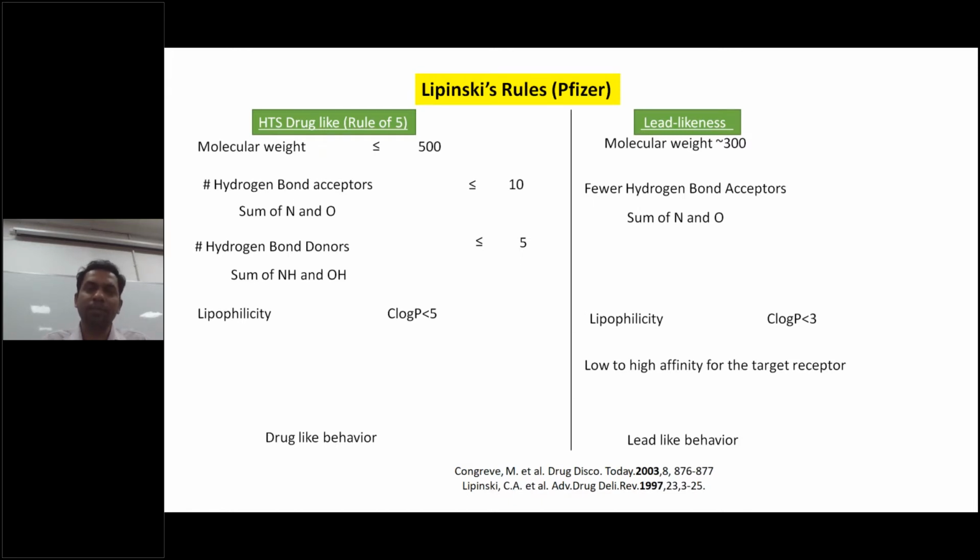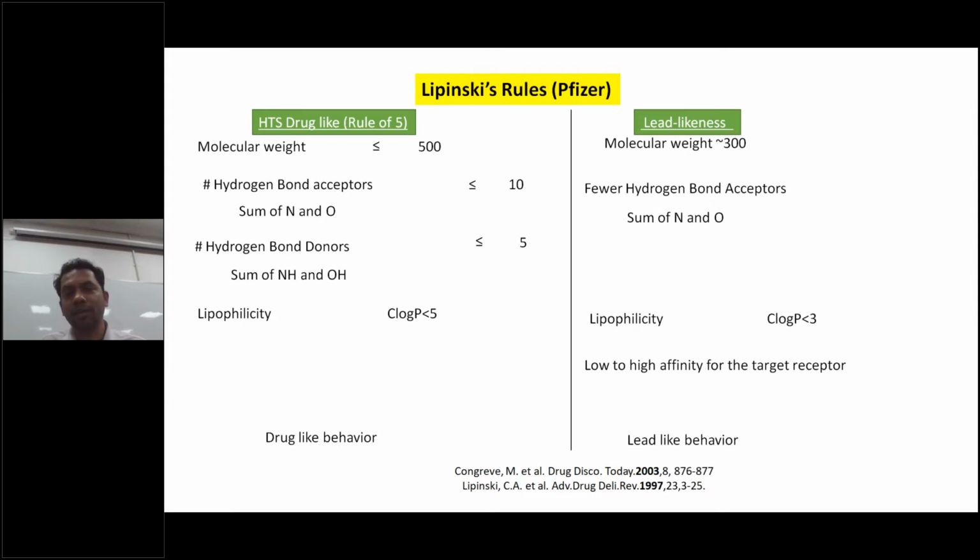The next thing that comes up is lead likeness, which is linked to our fragment-based drug discovery. In that case, it is called the rule of 3. It's not the rule of 5. We call it the rule of 3. In the case of molecular weight, you are going to start from a fragment. It's not the final molecule.